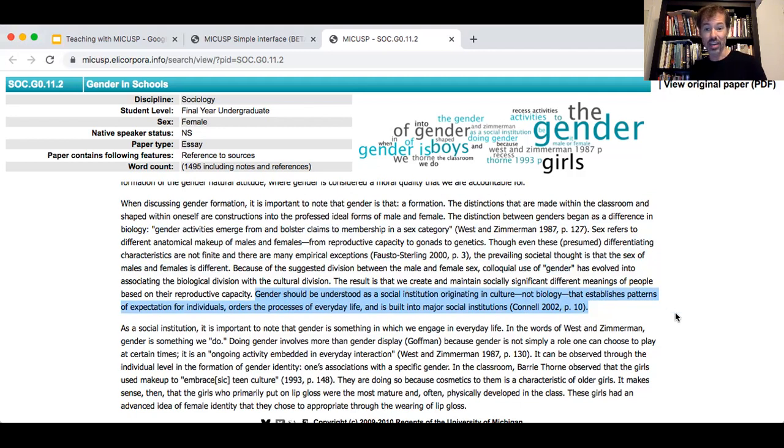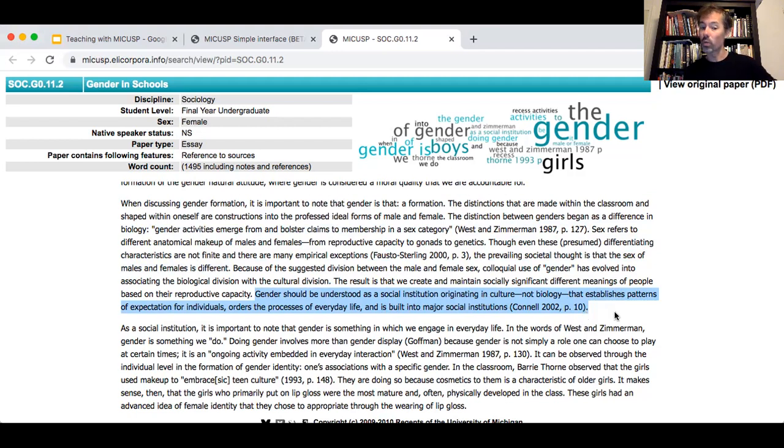It's a recommendation. It's something that's being argued for. But there's this citation at the end. And so what we would talk about with students is what we think Connell 2002 is about and how much of this entire sentence could be attributed to them, or how much we think that this is maybe just built into major social institutions or something like that.